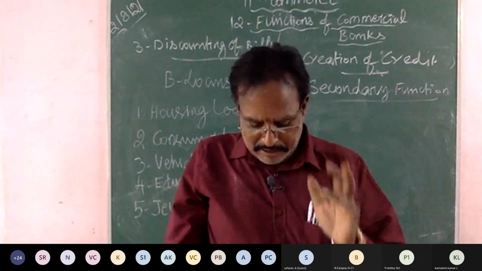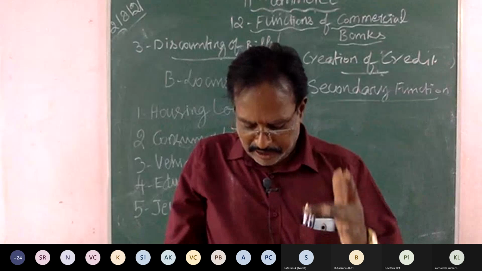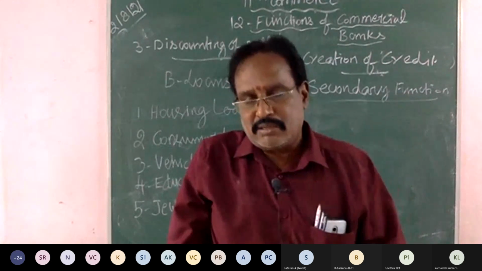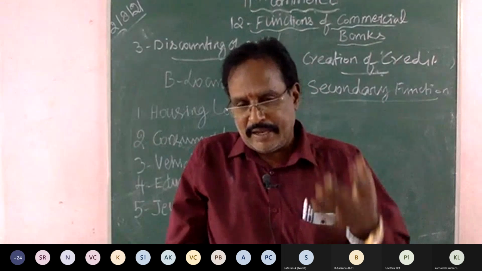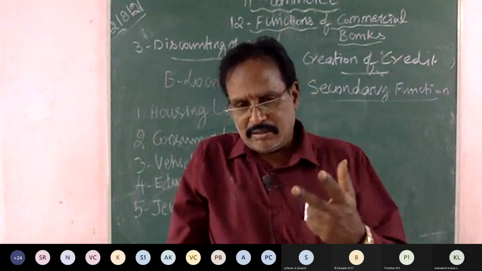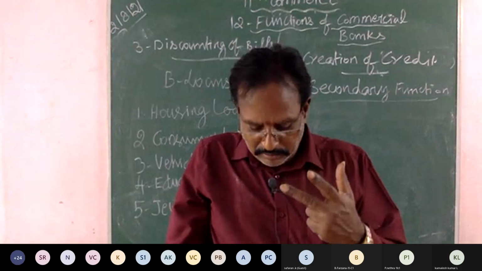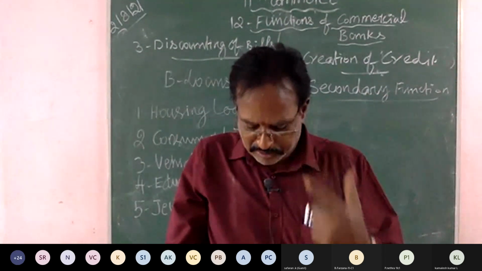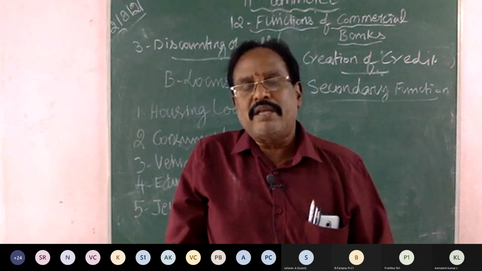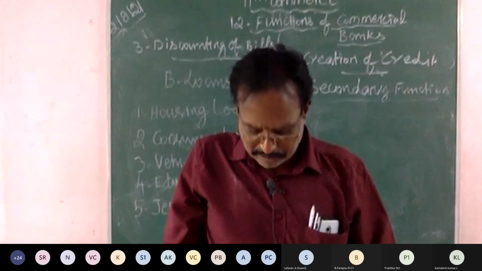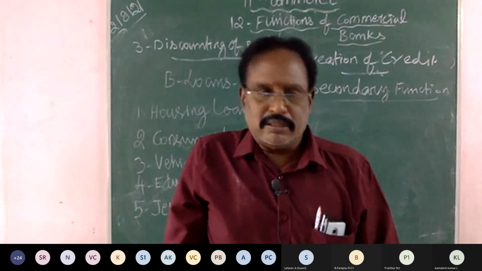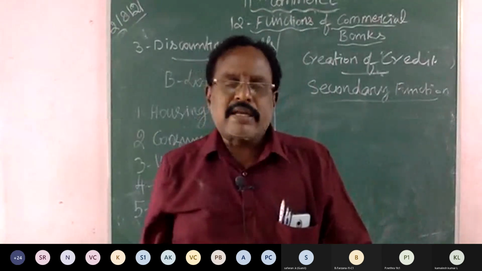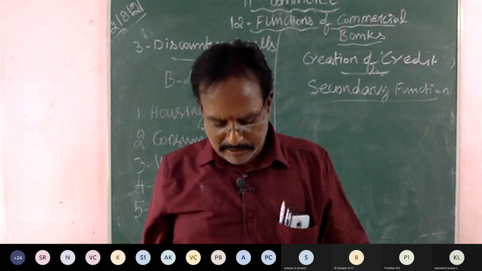Banks do primary, secondary and agency functions, and commercial banks also offer some services for the general welfare of the customers. So they are called general utility services. Let us see that in the next class, Thursday.